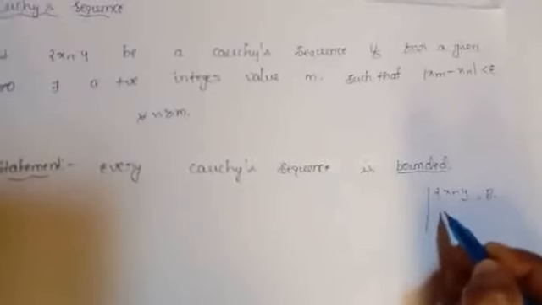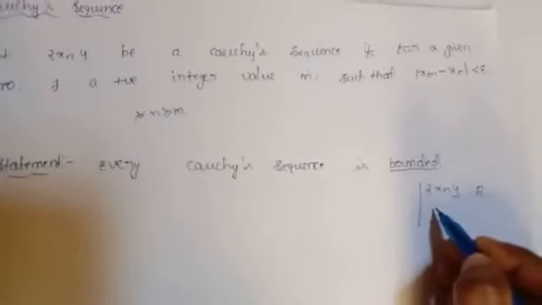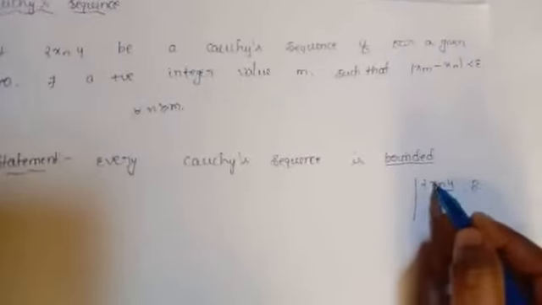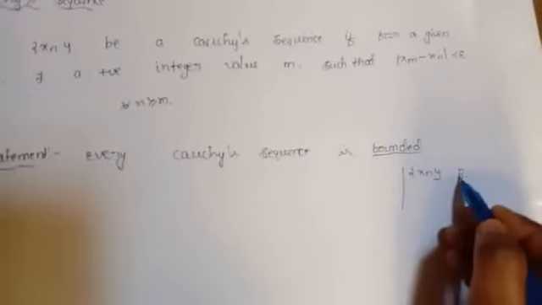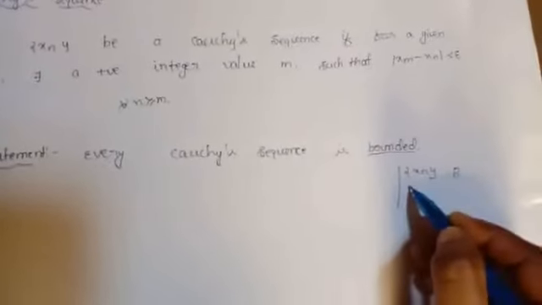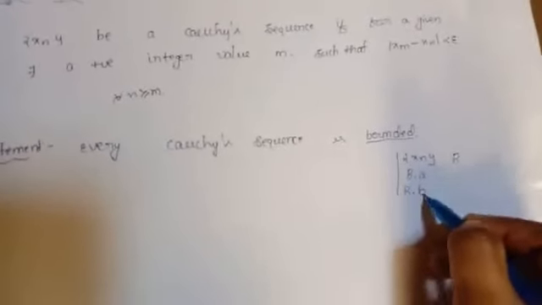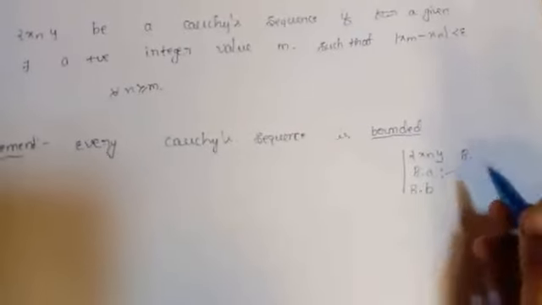bounded above and bounded below. A sequence xn is said to be bounded if it is both bounded above and bounded below. Then what is meant by bounded above and bounded below? First, let's see bounded above.